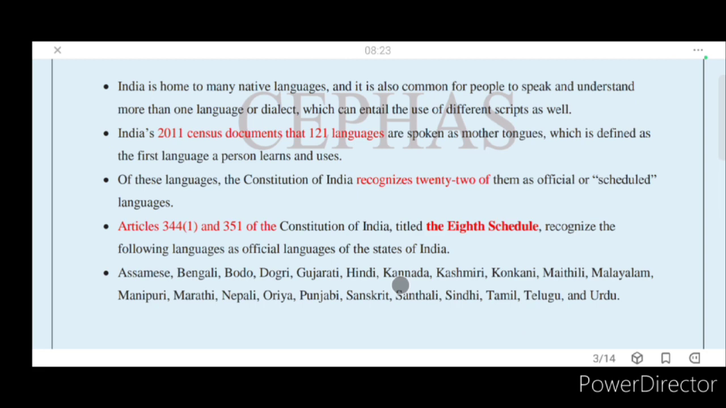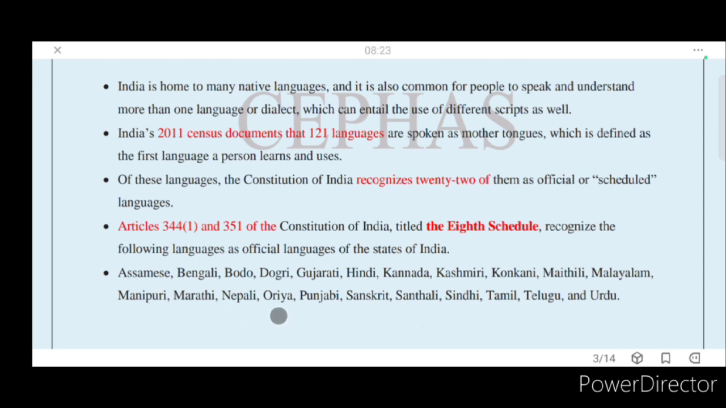They are called the official languages. It is written over there: Assamese, Bengali, Bodo, Dogri, Gujarati, Hindi, Kannada, Kashmiri, Konkani, Maithili, Malayalam, Manipuri, Marathi, Nepali, Oriya, and etc.